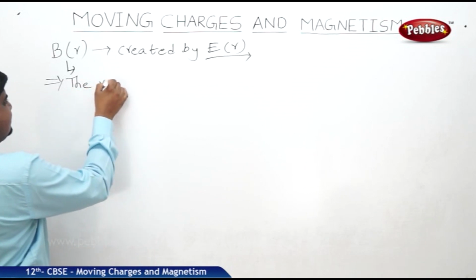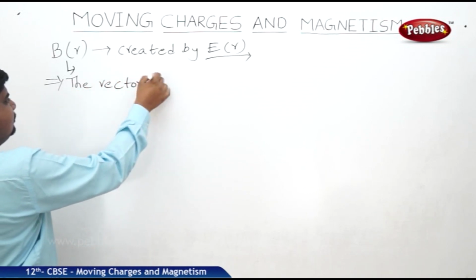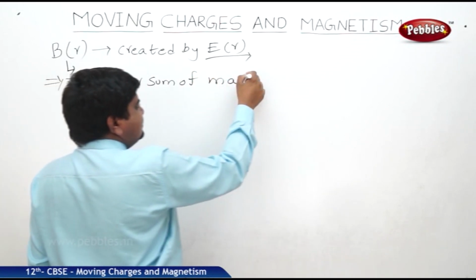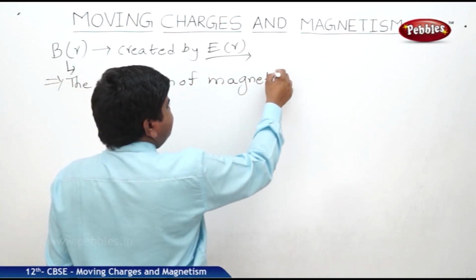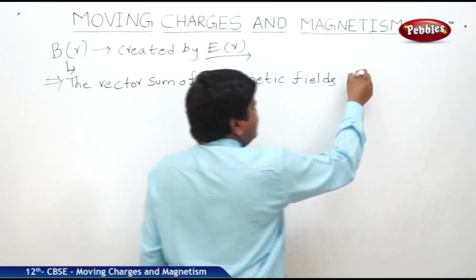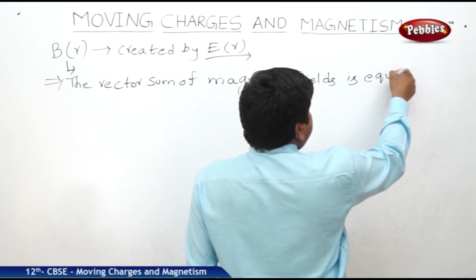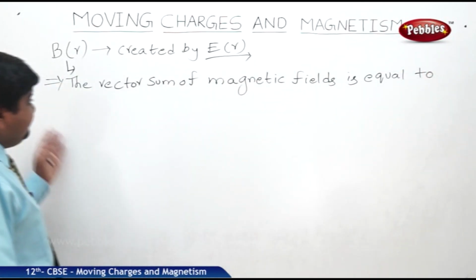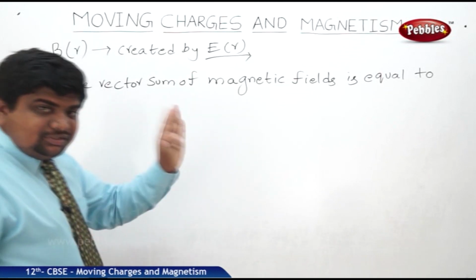The vector sum of magnetic fields is equal to the magnetic fields of individual sources.